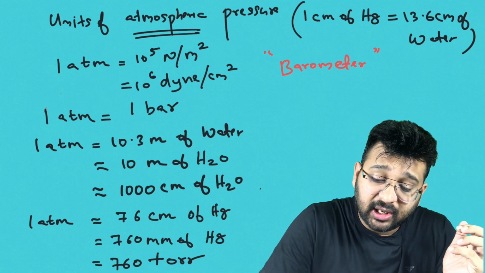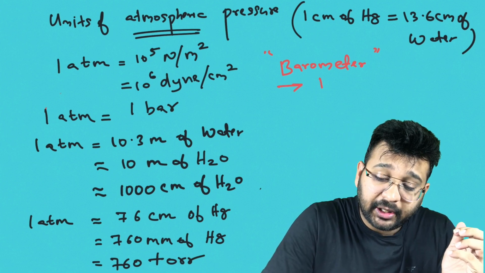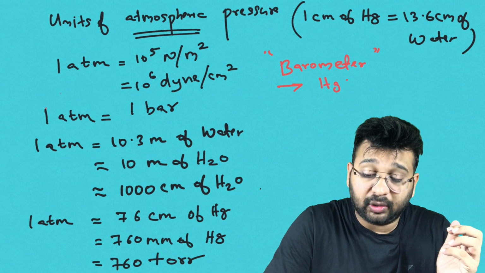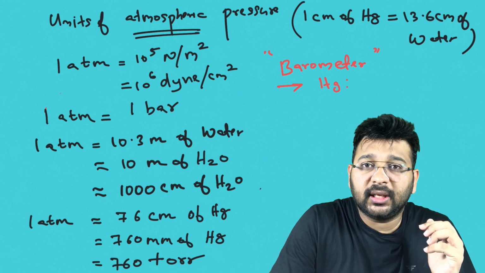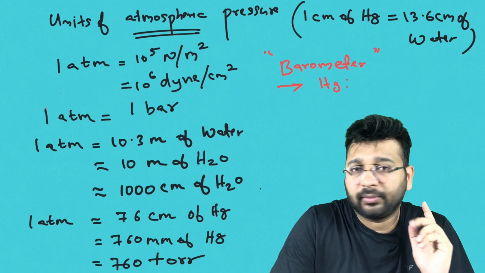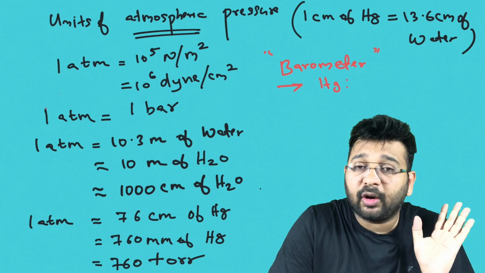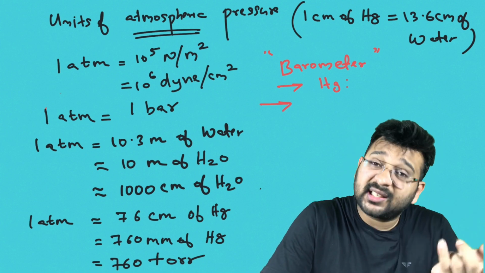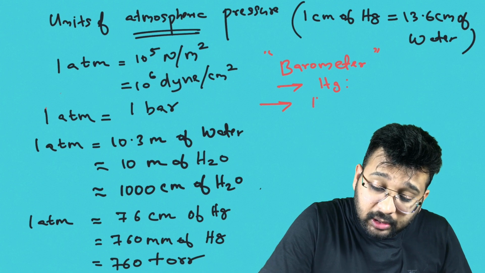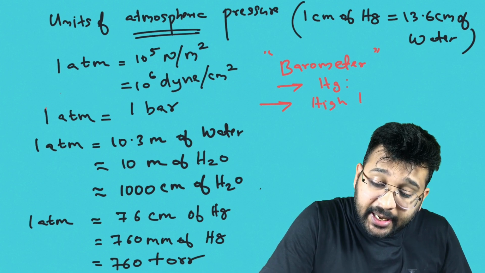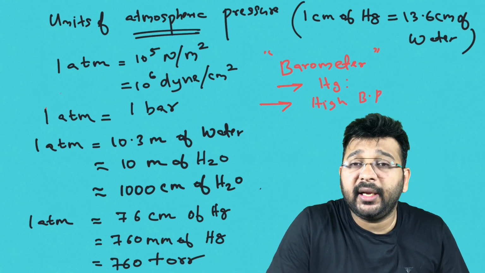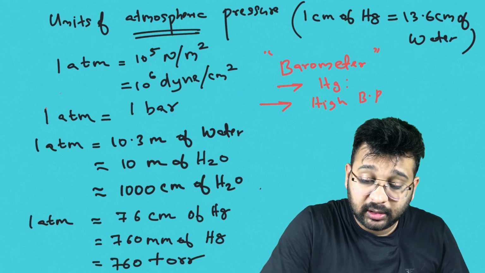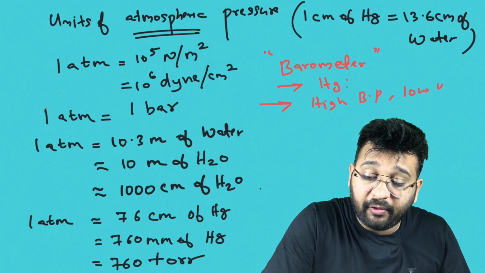Which liquid is used in the barometer? The liquid used in the barometer is mercury. Clear? What is the reason why mercury is used? Because it has high boiling point and low vapor pressure.